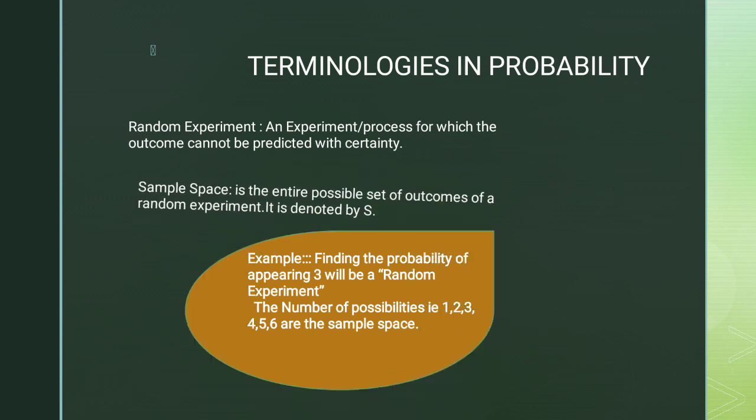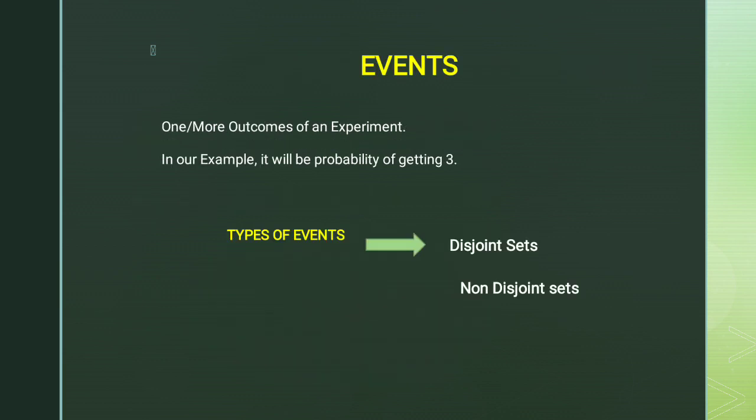Now moving ahead, the next topic is events. When we talk about probability, events also play a major role. An event can be defined as one or more outcomes of an experiment. Whenever we are performing an experiment, we may get one output, or we may get more outputs.